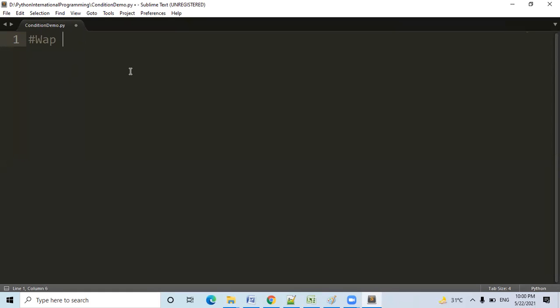Write a program in Python to input 2 numbers and print which one is greater.